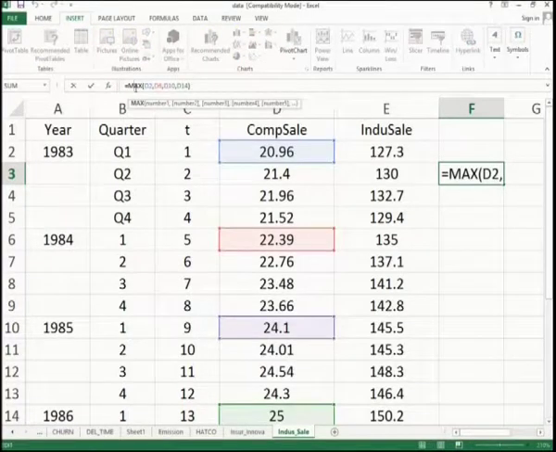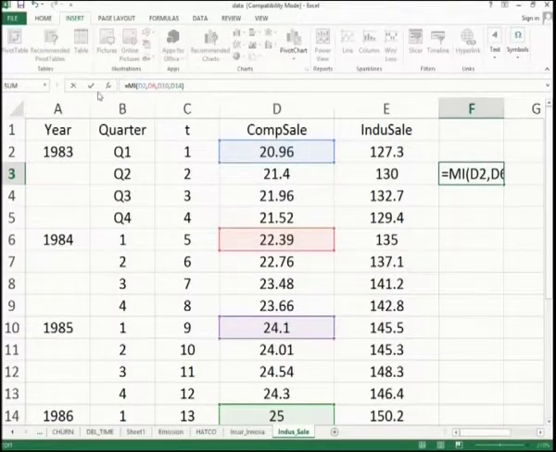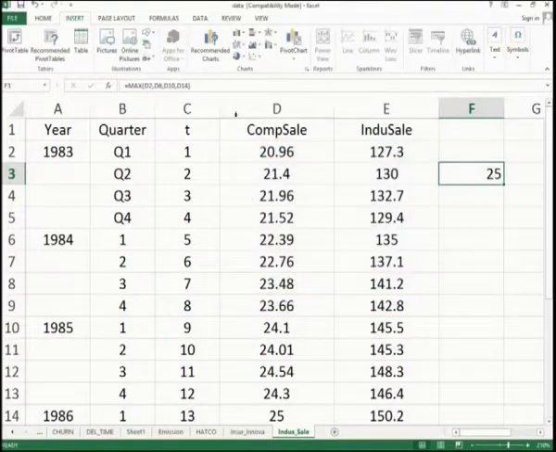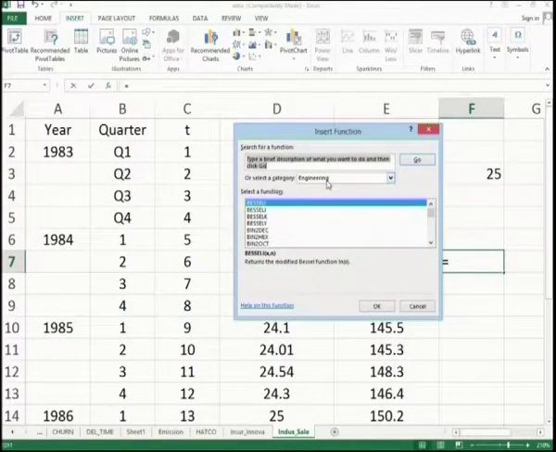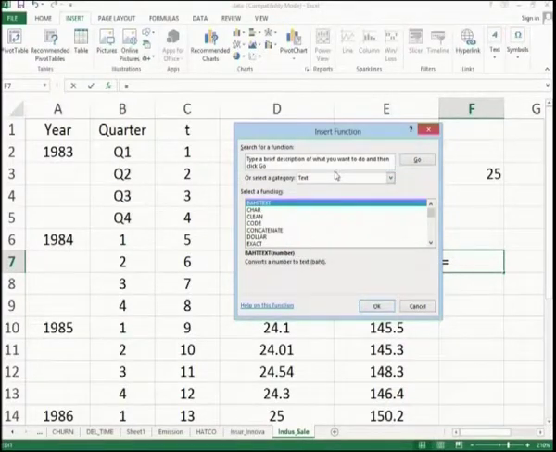So, maximum we have, minimum we have, median. Just to make things easier, I typed M, then ME: median, minimum, mid value, and there are others also, like minute and so on. So, there are time operations and everything. Those who are interested can look at the functional menus without the formulas. You can see n number of functions with options. What all the functions? Financial, date, time, maths, trigonometry, statistical, text, the logical forms and, or, and so forth. So, there are many items.